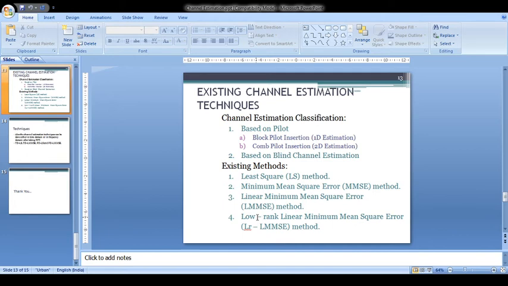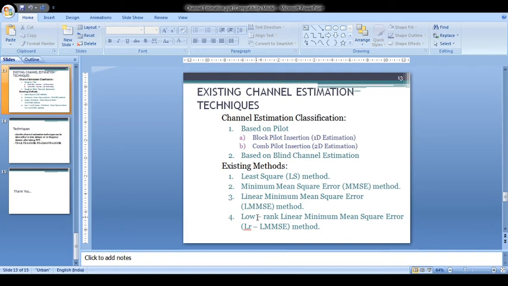Existing channel estimation techniques involve pilot or training based, which is again classified as block pilot or comb pilot, and blind or semi-blind channel estimation. The existing estimation techniques involve LSE, MMSE, LMMSE and low rank linear MMSE methods. In the least square method, the estimation is done based upon the transmitted as well as received symbols. It does not depend upon the channel properties. Since it does not involve the channel state information, the LSE method provides high mean square error.